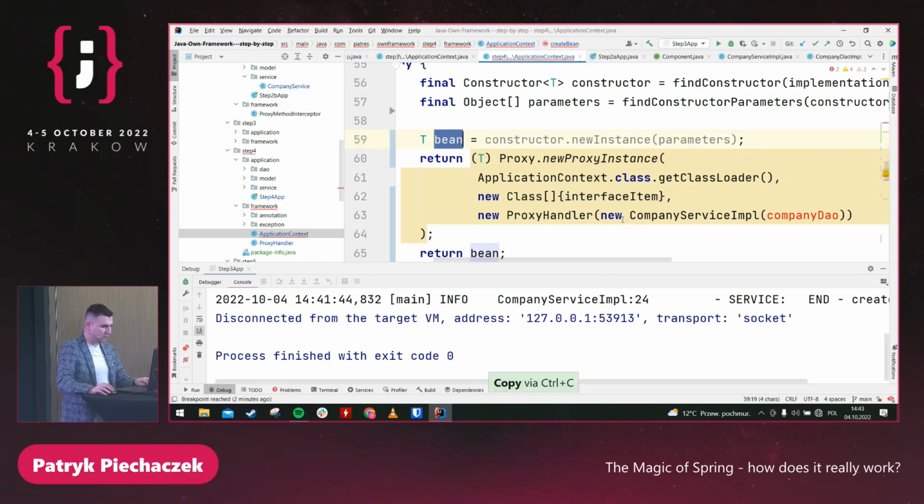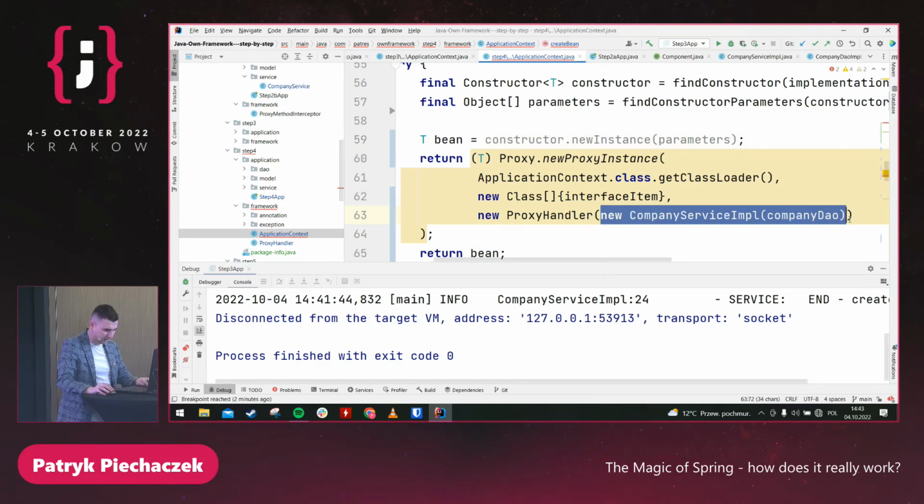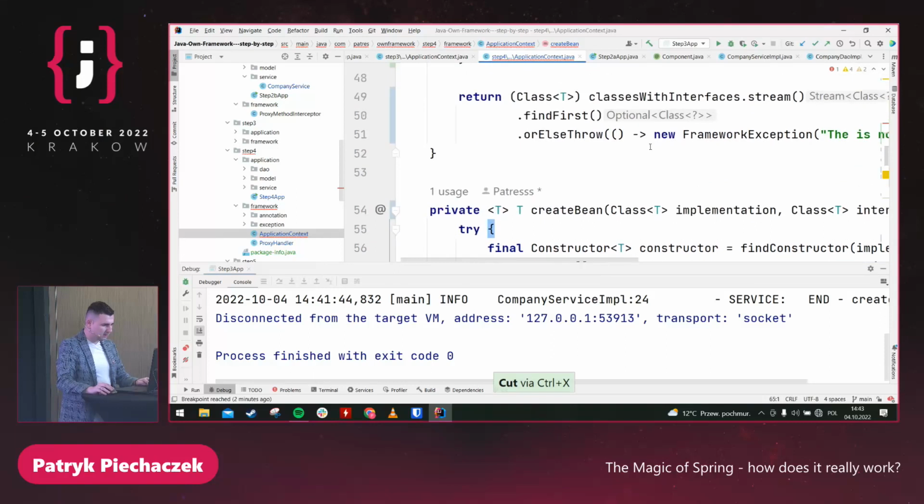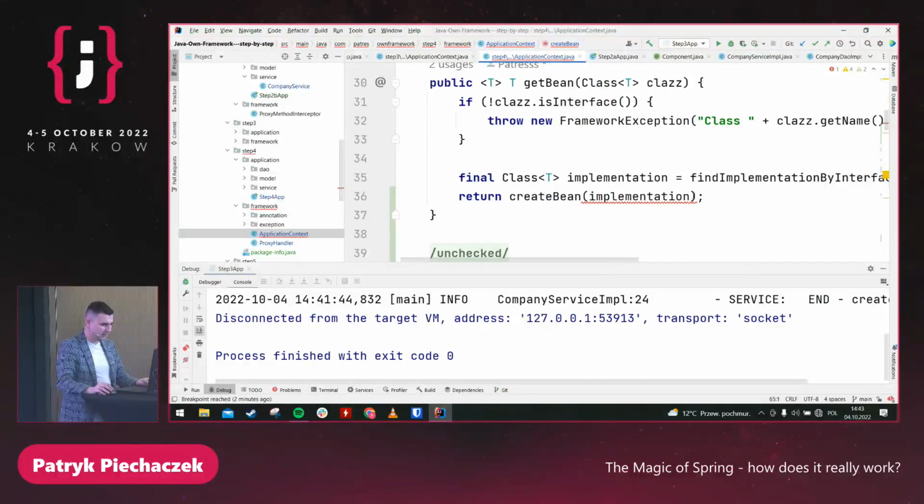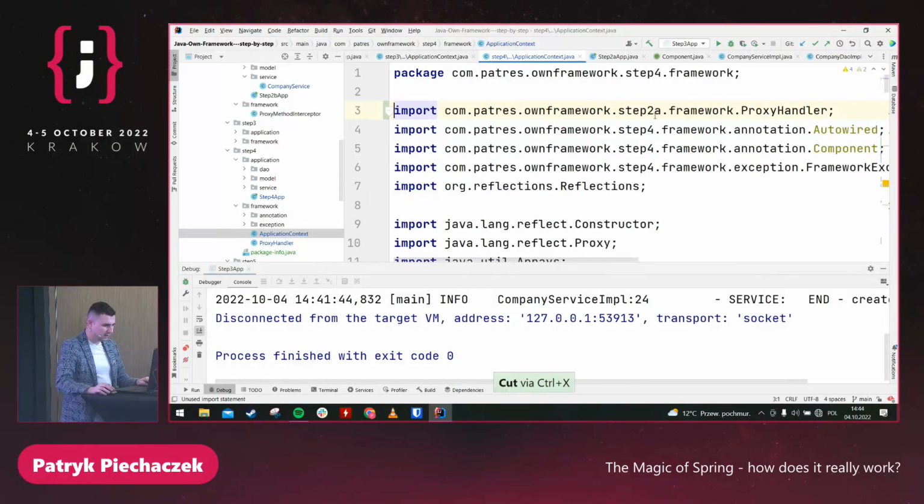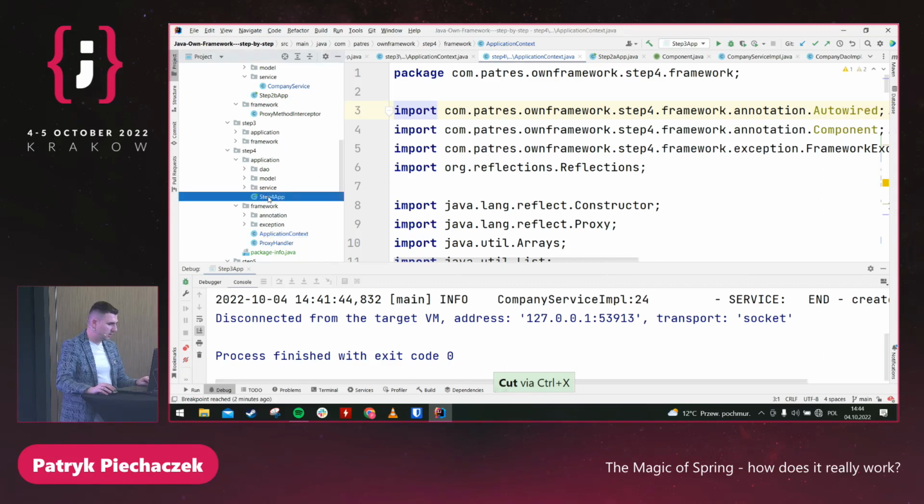And I'm going to handle my object using proxy handler. Yeah? So let me put bean here. And yeah, I forgot about adding the interface because we need to define it. So it's just a class from the getBean method. Here is everything okay? Yes, so let me run the code.